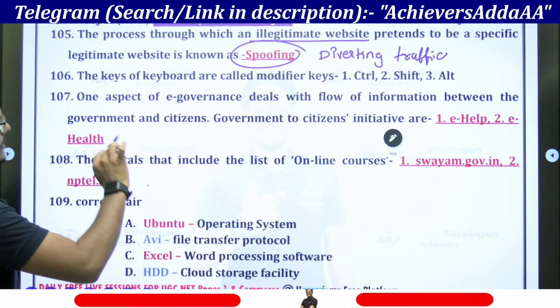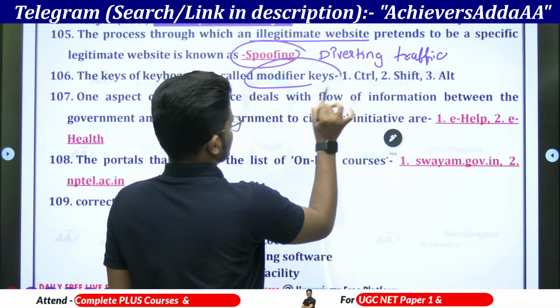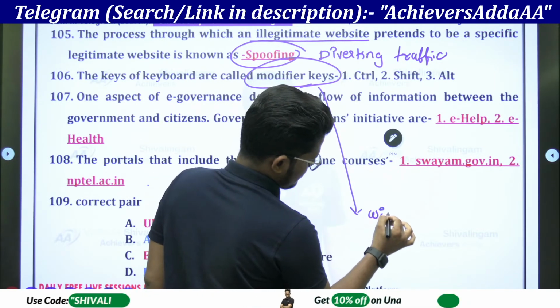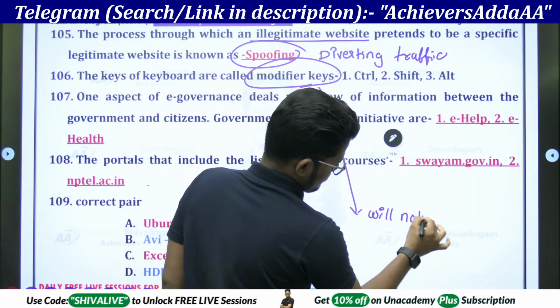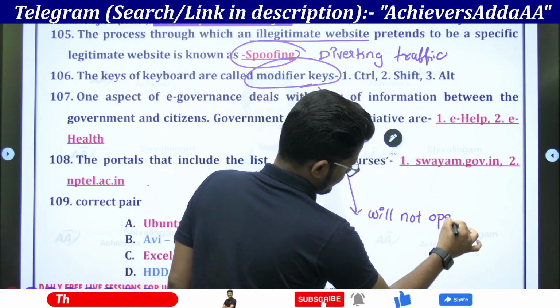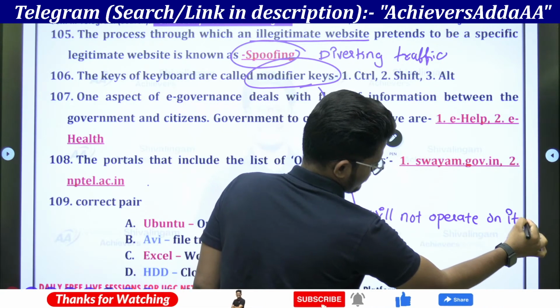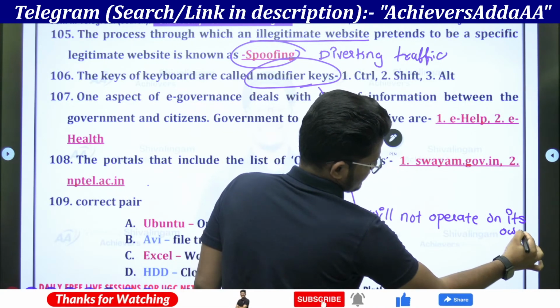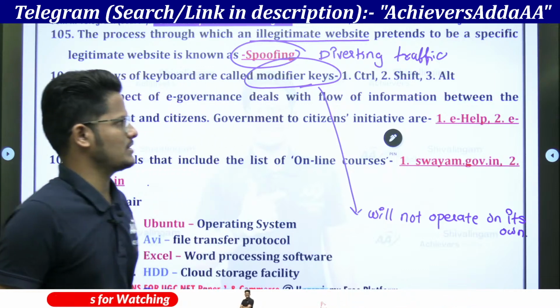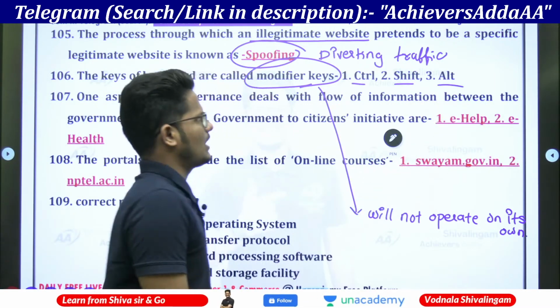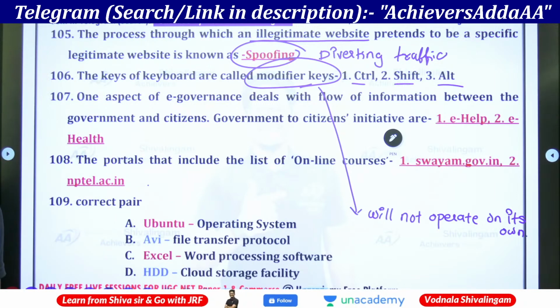The keys of the keyboard called modifier keys will not operate on their own. They must and should require additional support of other keys. Those are Control, Shift and Alt. These 3 are modifier keys.